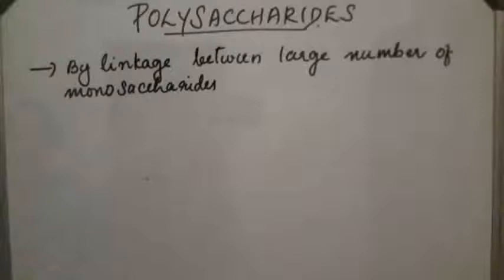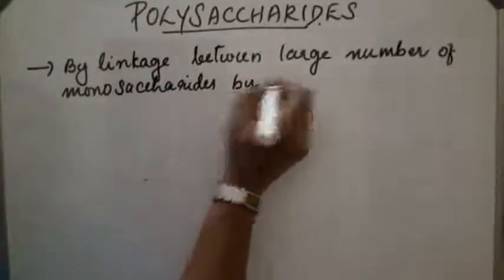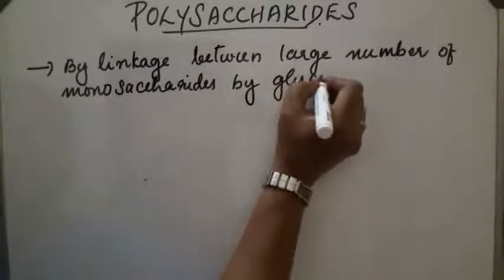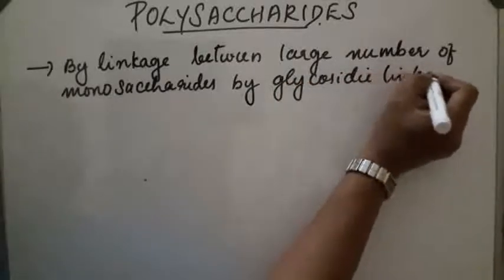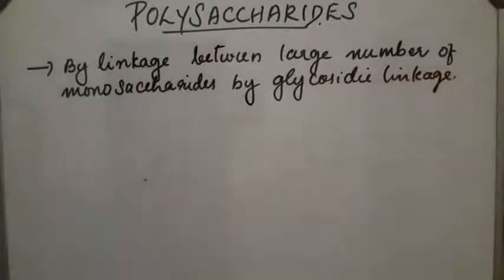These linkages are glycosidic linkages. So, glycosidic linkage between a large number of monosaccharides forms polysaccharides.